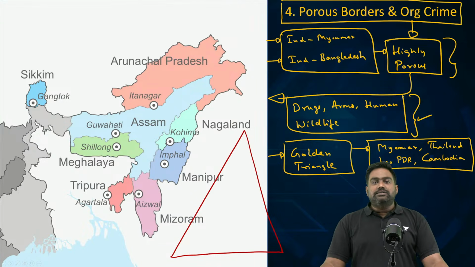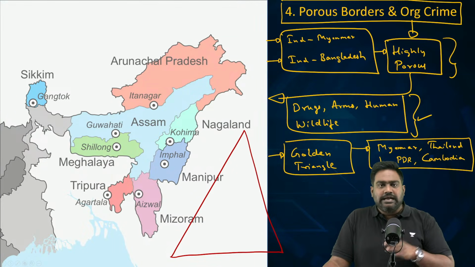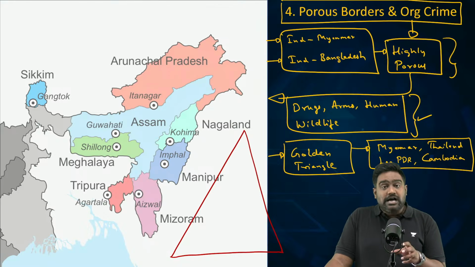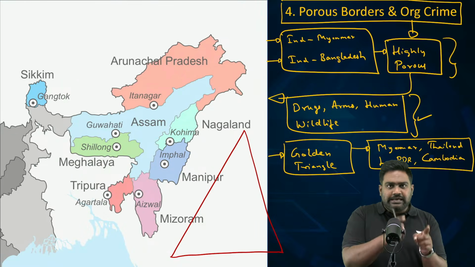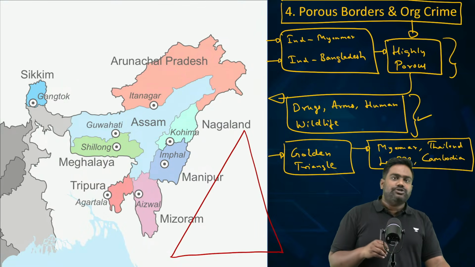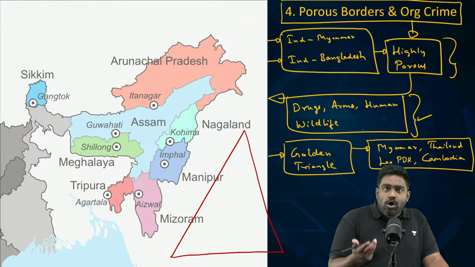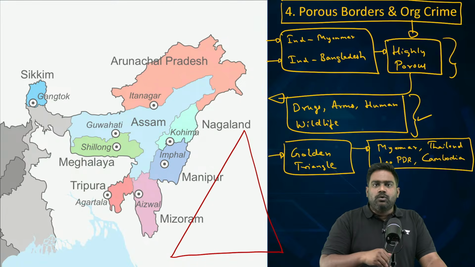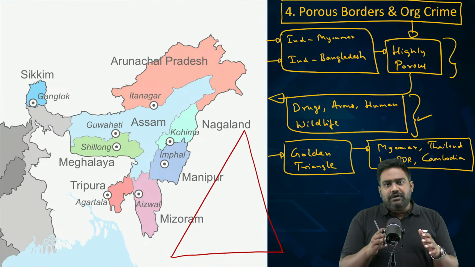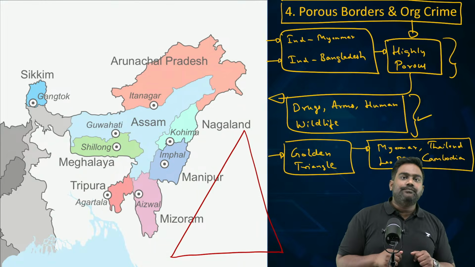These countries in Southeast Asia are present right at India's doorstep, because see, Myanmar is the gateway. Myanmar is what will connect India with the rest of Southeast Asia. Now, these borders are very porous. It's easy to move across the border without checks, without getting caught. And right next to India's borders, there exists a hub of drug trafficking and other criminal activities.